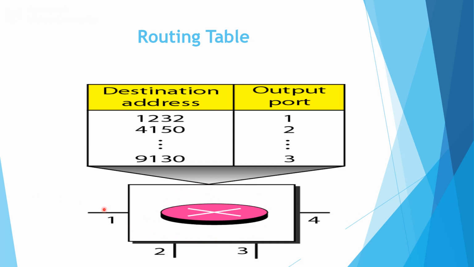In this case, it consists of 4 different ports: port 1, port 2, port 3 and port 4. These are the output ports which are listed within the routing table. This routing table needs to be considered across each and every router, or switch, or packet switch. In the diagram we can observe that each routing table consists of destination address and output port information.